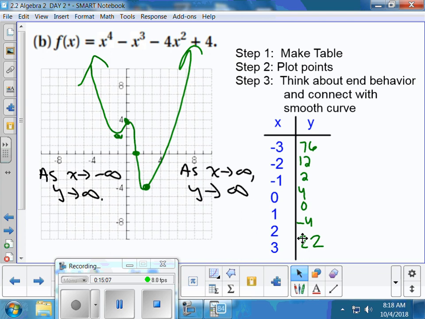I'll leave that up in case you're still writing. Your homework tonight, you already have it. It's just the back side of the paper from last night. Just making a bunch of graphs, making a bunch of tables. Shouldn't be a huge problem, okay?